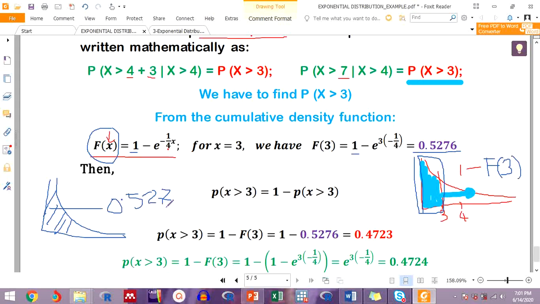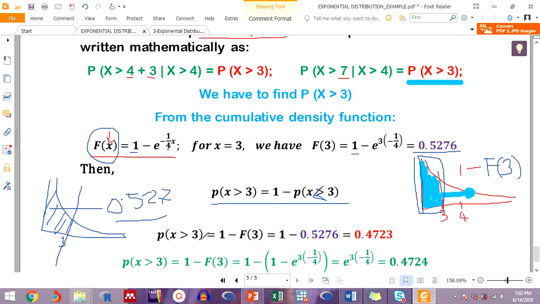That's our area. Now, this is 3. Our aim is to have the probability for x greater than 3. So we know the total area is equal to 1. So if this is x equal to 3, then to get the area to the right, we simply take 1 subtracted by this value here. So probability of x greater than 3 is the same as 1 minus probability of x less than 3. Sorry, this should be less than 3, not greater.